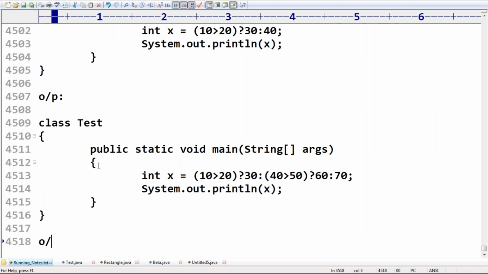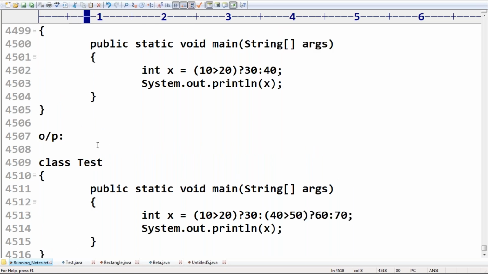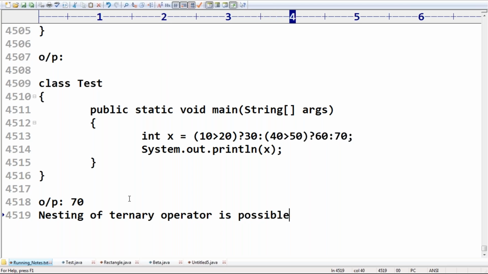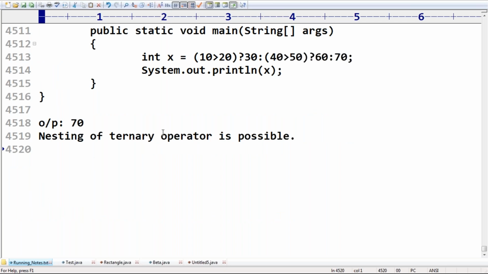So please make sure nesting of ternary operator is possible. Remember, right? Nesting of ternary operator is possible. So theoretically, that's all, this is more than enough. We are not required to worry at all. Here we just need to take a bit of very special care.